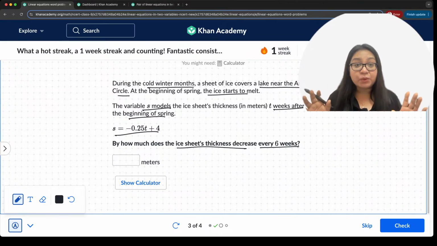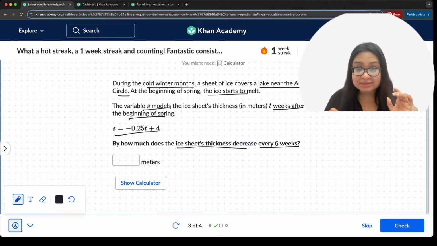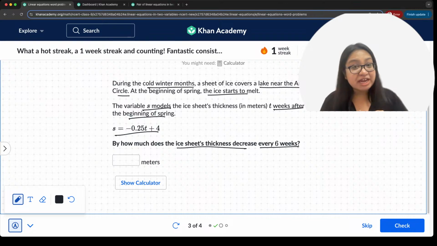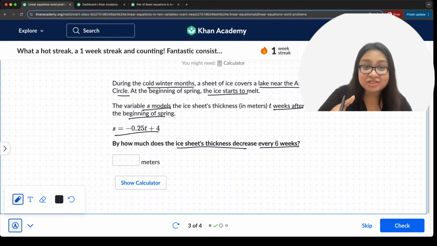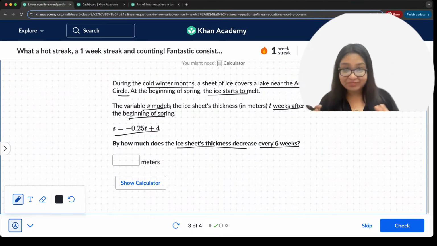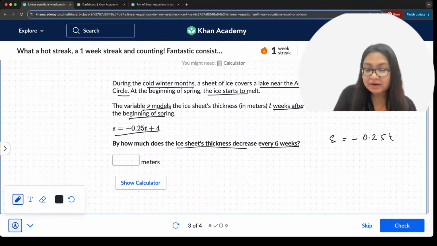Again, what are we doing here? Think about it. What do we want? We want the reduction in ice sheet thickness. That means we want the change. Change in ice sheet thickness. Correct? We want change. So we will look at the part that changes, not the part that is constant. Correct? So S is equal to minus 0.25 T plus 4.